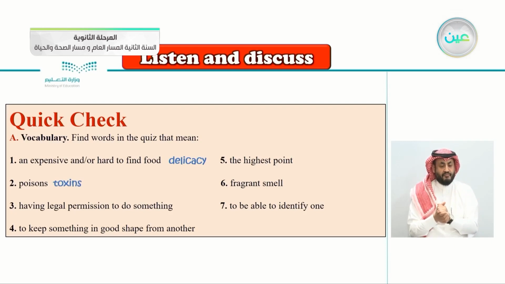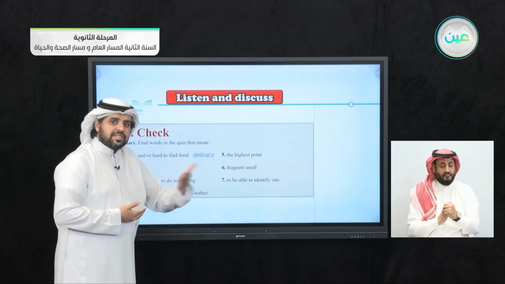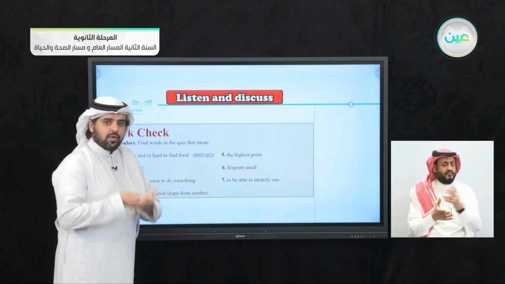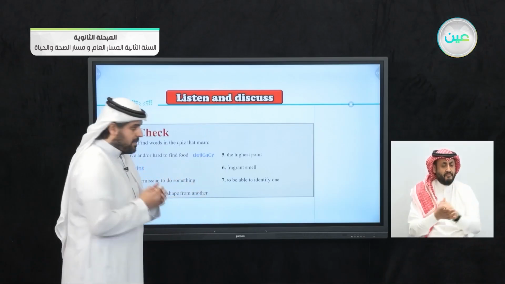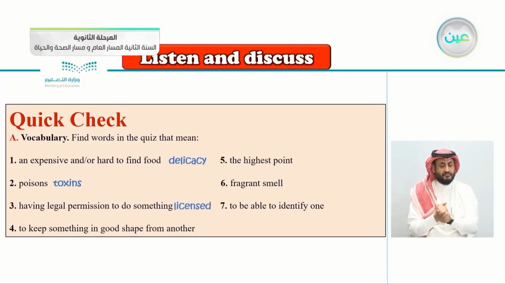Having legal permission to do something. When you have a legal permission to do something, what do we call this? Yes, this is an easy one here. To have a license, when licensed. To keep something in good shape from another. So what do we say here? Maintain. Number 5, the highest point. So the highest point is, yes, the peak.